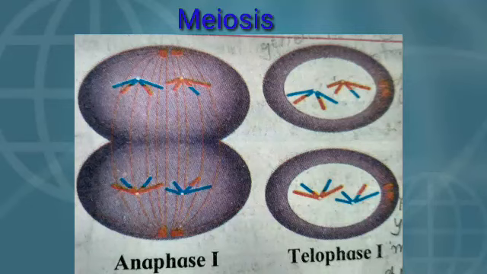The process of gamete production and spore formation occurs by this meiosis. In this type of cell division, four haploid daughter cells, meaning a single set of chromosomes, are formed from one diploid cell, which has two sets of chromosomes, that is 46 chromosomes. During this cell division, crossing over occurs. This crossing over takes place between the homologous chromosomes. Homologous means same. And thereby a genetic recombination occurs. A new variety is formed. Due to all this, the four daughter cells are genetically different from the parent cell and from each other also.